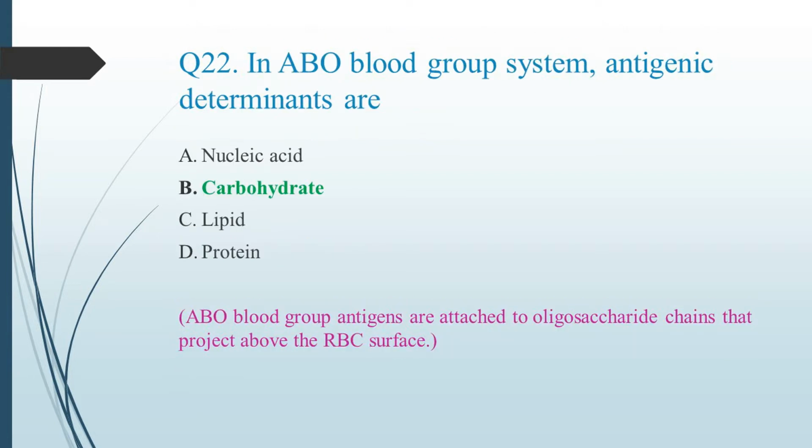Question number 22 is, in ABO blood group system, antigenic determinants are. So the ABO blood group antigens are attached to the oligosaccharide chains that project above the RBC surface. These chains are attached to the proteins and lipids that lie in the RBC membrane. In the ABO system of blood grouping, the antigenic determinants are of carbohydrate origin. So option B, carbohydrate, is the correct answer.